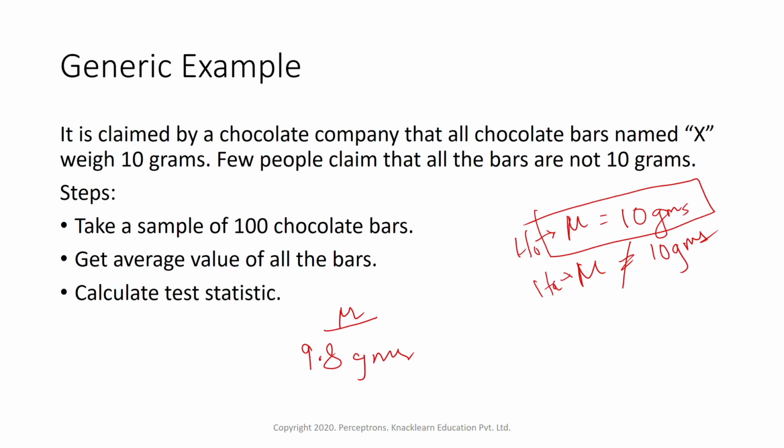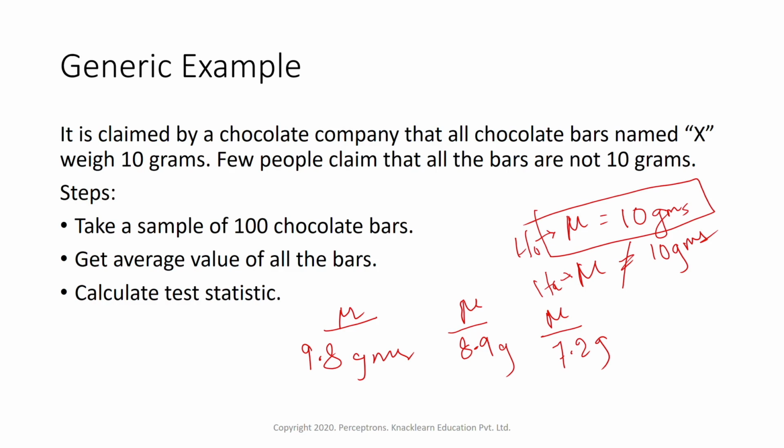Now suppose we took a different sample of 100 chocolate bars, did the test again, and got a mu of 8.9 grams, which is also nearer to 10 grams, but it is actually not 10 grams. Again we took multiple samples and did the test, and got a mu of around 7.2 grams. So the first time we got 9.8, then 8.9, and in the third case 7.2.